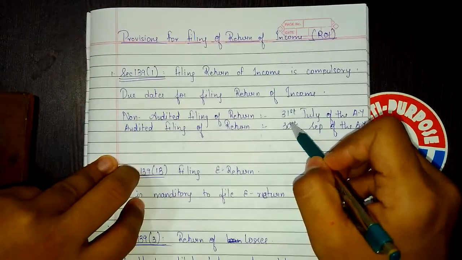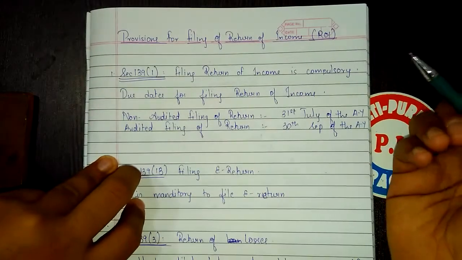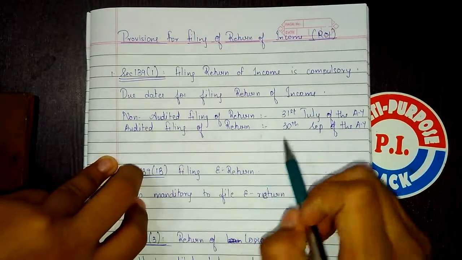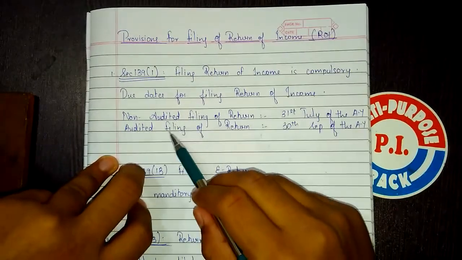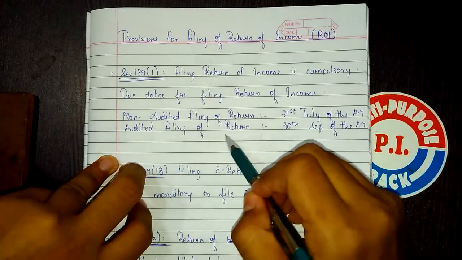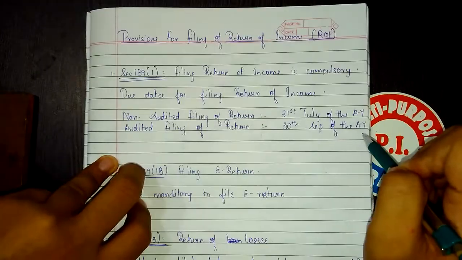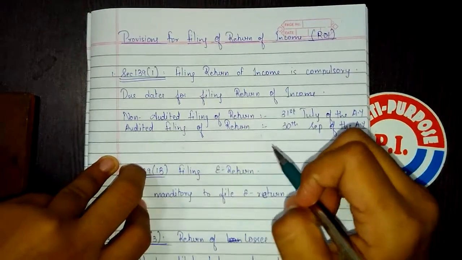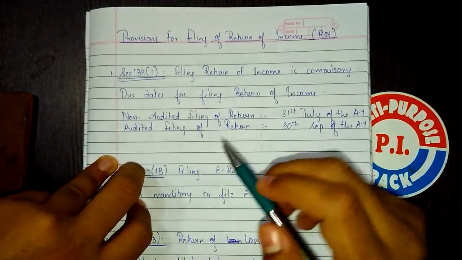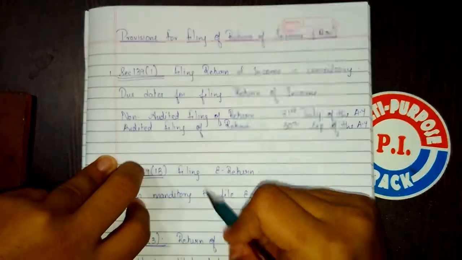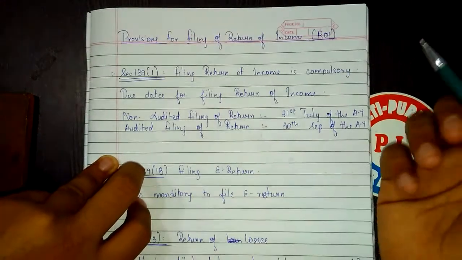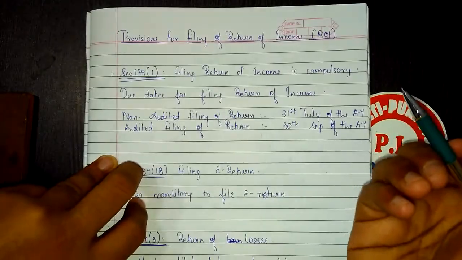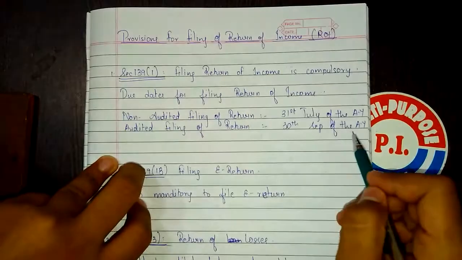That means 3 months from the year end of the financial year is given to the non-audited SSC to file the return. But for the audited SSCs, the due date is 30th September of the assessment year because the SSC has to hire the auditor so that he can check the books of accounts. For checking the books of accounts, the auditor takes 1 or 2 months. So for that also they have given the time. That's why there is an increased period up to 30th September of the assessment year.